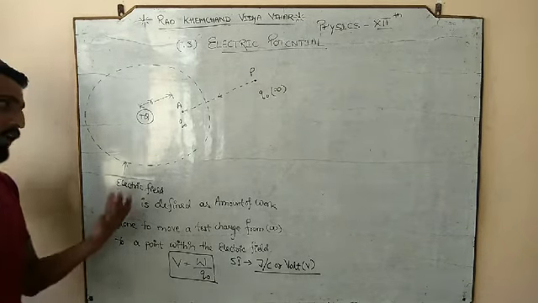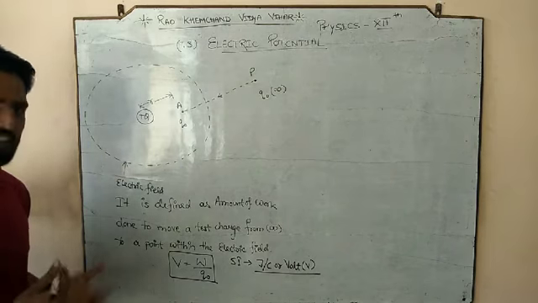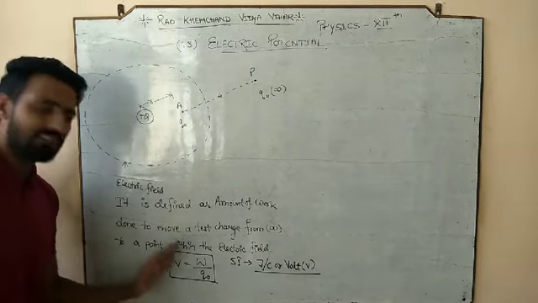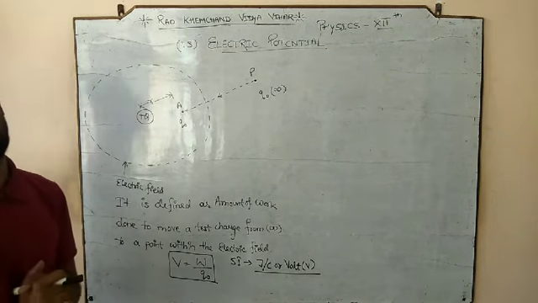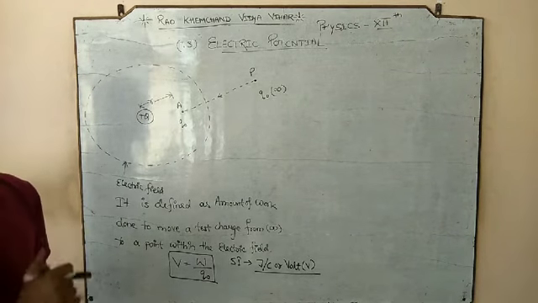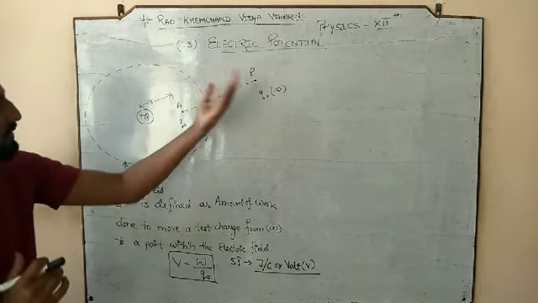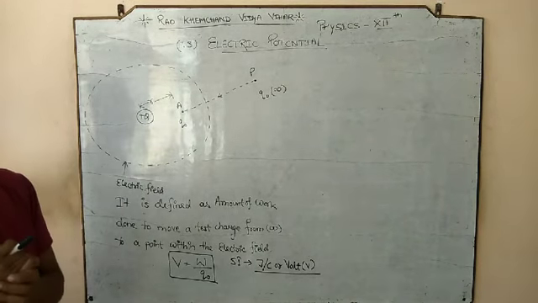Okay. Now, since we know the definition, let us find the electric potential. We have one definition and one formula on the basis of that definition, but let us try to make this formula in terms of the separation, source charge, or the test charge.